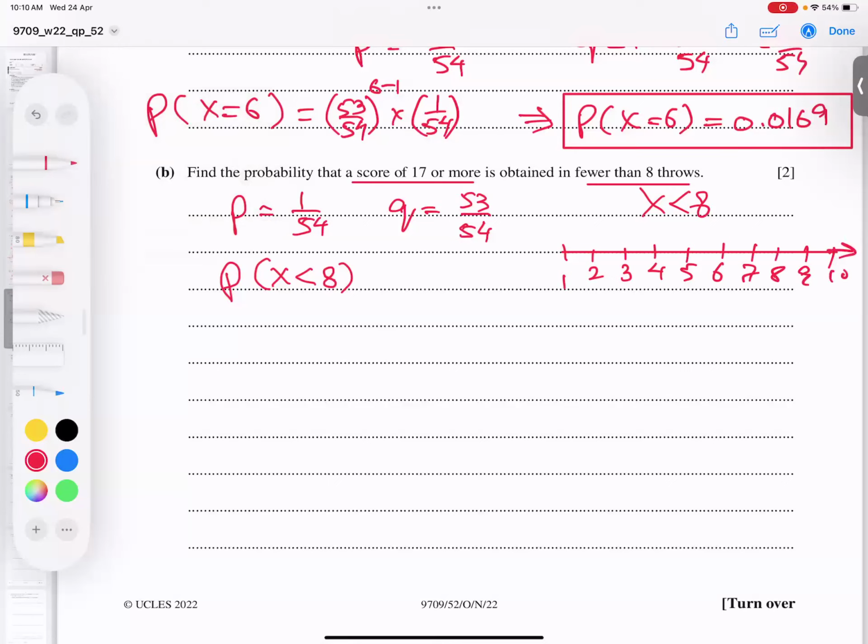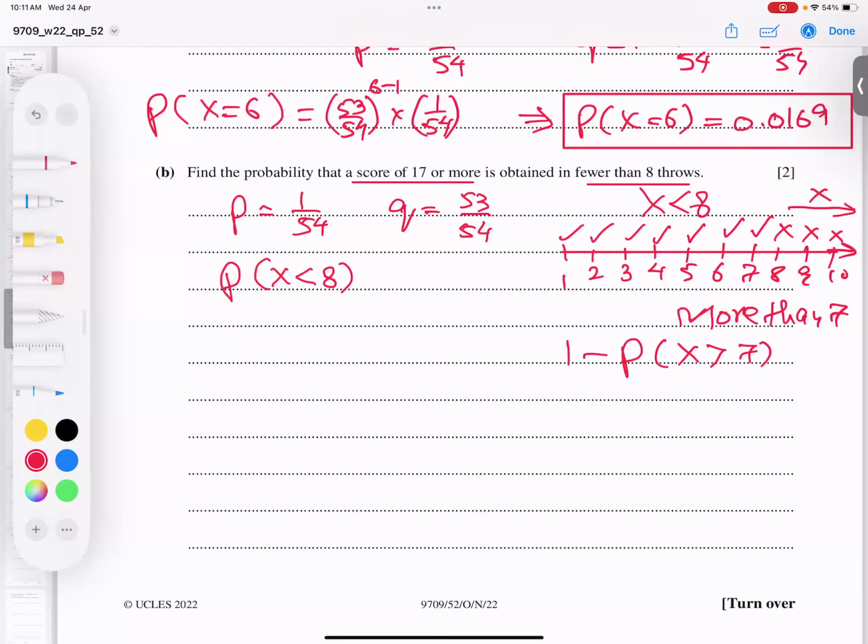Continue forever. He's saying less than 8. I need 7, I need 6, I need 5, 4, 3, 2, 1. But I don't need 8, I don't need 9, 10. These values I don't need. Can I say the values which I don't need are more than 7? Yes, it looks like X is more than 7. This I don't need, and this I need. So can I say the sum of all probabilities is 1? Yes. So from 1, if I subtract, I will get my answer.